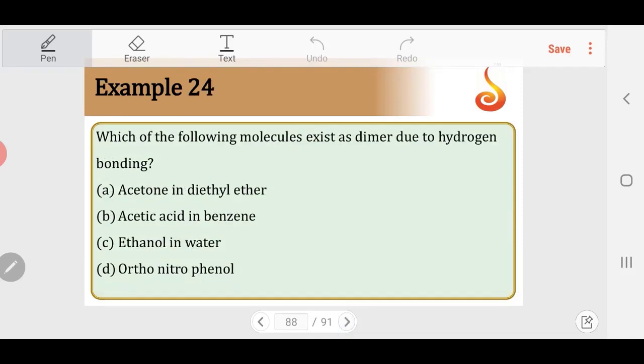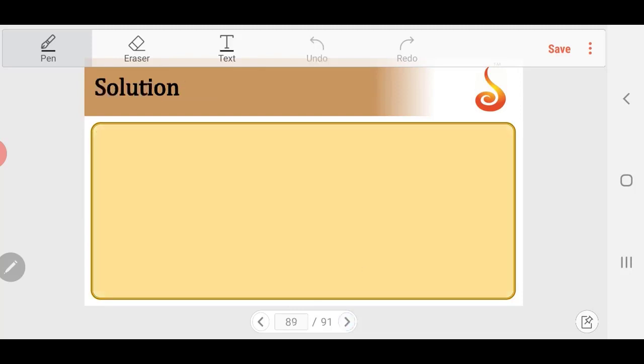Which of the following molecule exists as dimer due to hydrogen bonding? So dimer due to hydrogen bonding, acetone in diethyl ether. So acetone will have CH3 C double bond O CH3. So this is in ether, which cannot even have hydrogen bonding because ether is ROR. There is no OH bond anywhere, so it is not having hydrogen bonding.